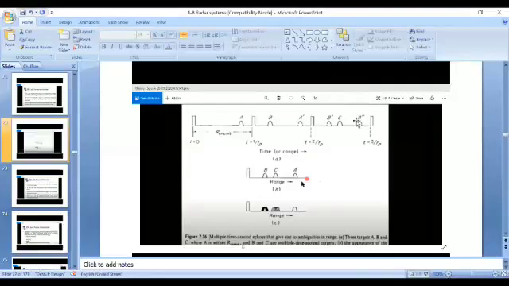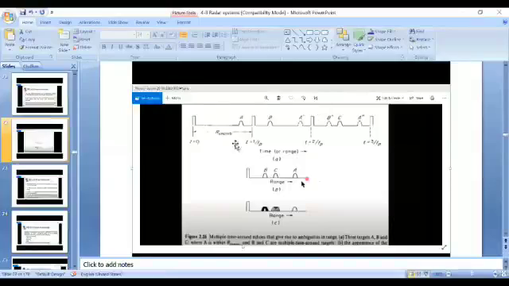See here, in order to identify the original targets among the noisy targets, we need to change one parameter called pulse repetition frequency. In the first transmission set, first sweeps, we are using the same pulse repetition time interval.